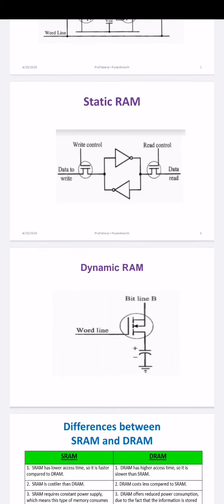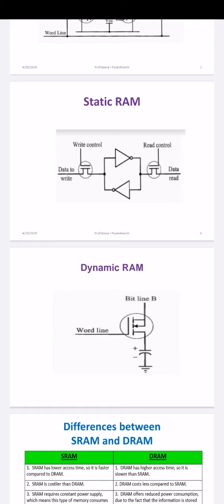The advantages are high density and low cost, but the disadvantage is that the stored charge may leak off with time. So refreshing of this memory is needed frequently, in milliseconds.